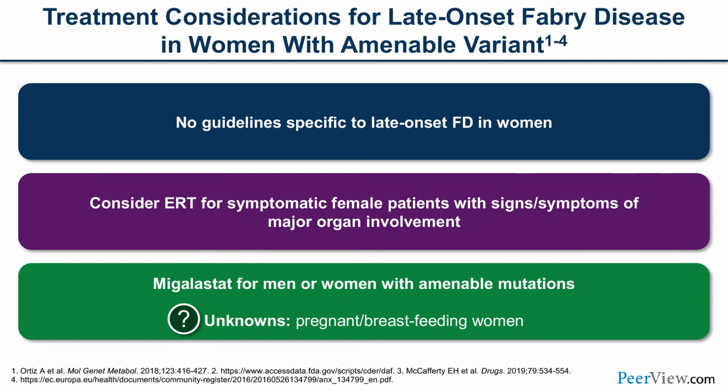So what are some of the treatment considerations for late onset Fabry disease in women with the amenable variant? So there are no guidelines specific to late onset Fabry disease in women. Consider enzyme replacement therapy for symptomatic females with signs and symptoms or major organ involvement with Fabry disease. And when you're prescribing migalastat for men or women, some of the unknowns need to be kept in mind. That includes the data in patients with GFR less than 30, but also females who want to get pregnant or want to breastfeed. So those are considerations that have to be kept in mind.